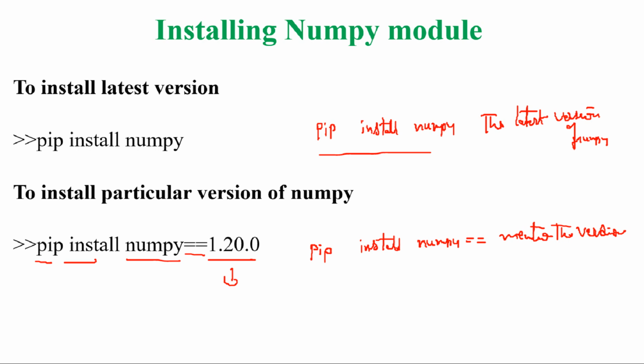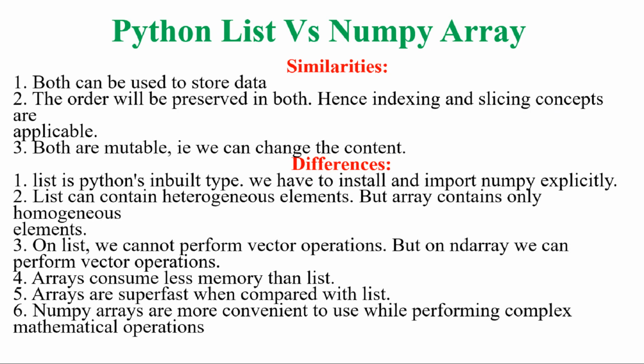There are several ways you can do it. Sometimes in an Anaconda environment, NumPy will be an inbuilt package, or sometimes you have to use pip install numpy. Also, by using a conda environment, you can install NumPy by using conda commands. So there are different ways of installing NumPy. In later classes, I will tell you the different ways of installing the NumPy module in your system. Okay. So we have the Python list and the NumPy array.